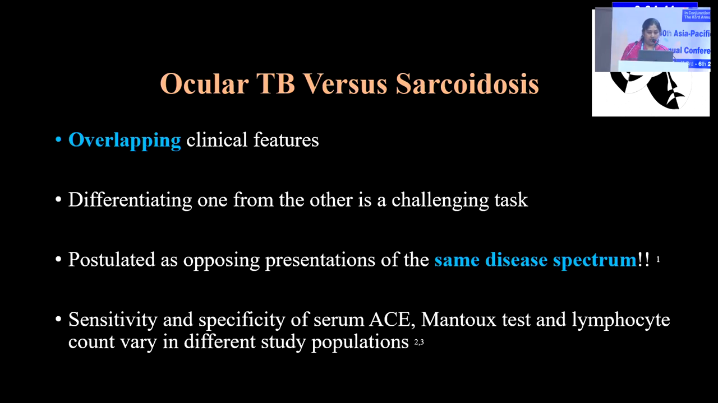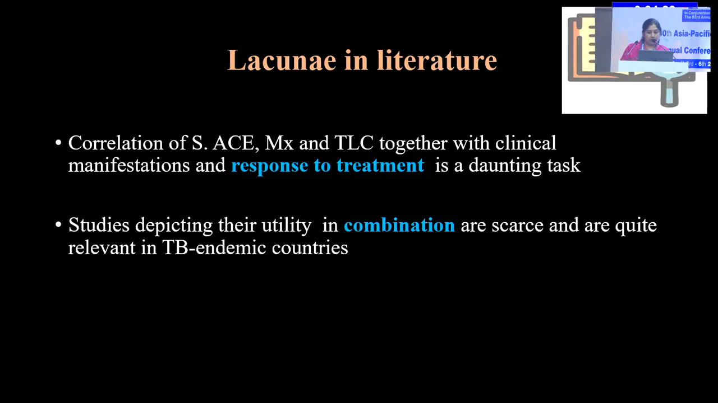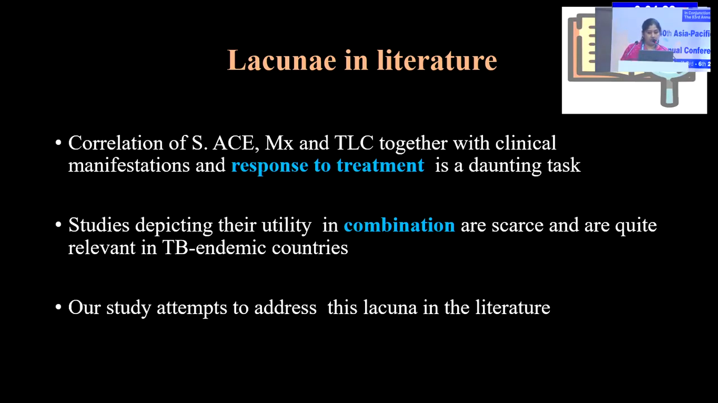Even though conventionally serum ACE is seen to be elevated in sarcoidosis, there is a lot of overlap, and the sensitivity and specificity of serum ACE, Mantoux, and lymphocyte count vary in different study populations. So studies depicting their utility in combination are scarce and are quite relevant in TB endemic countries like India.